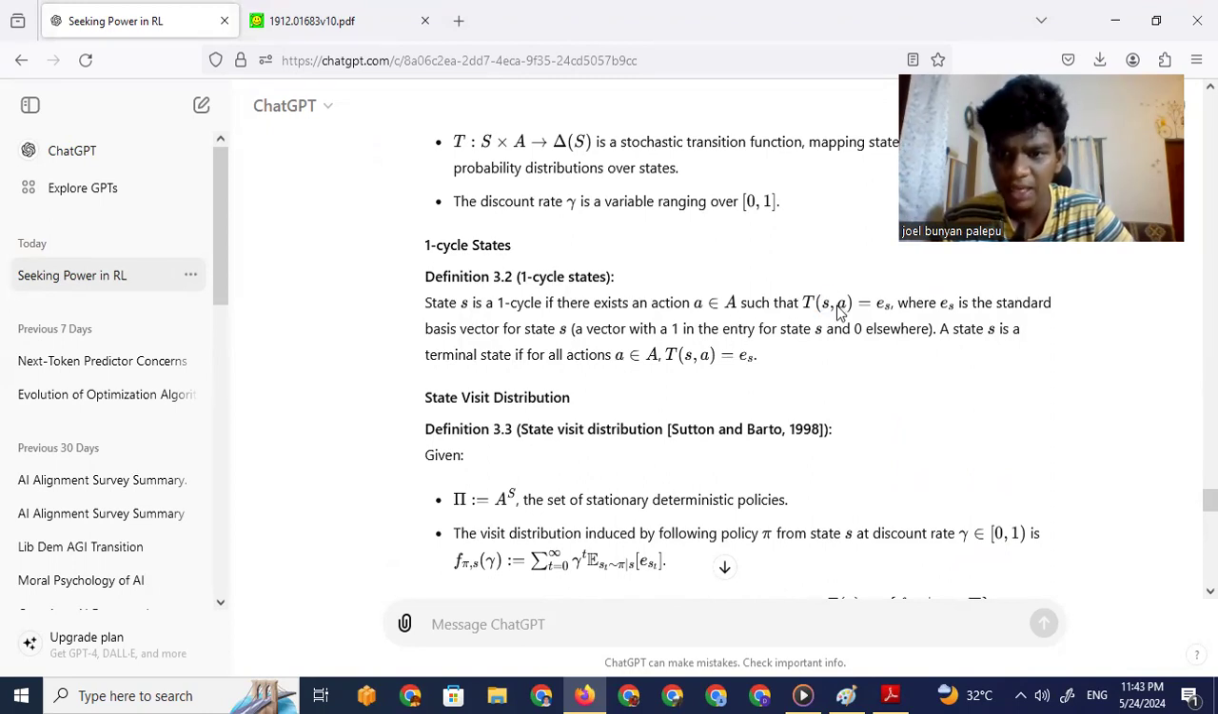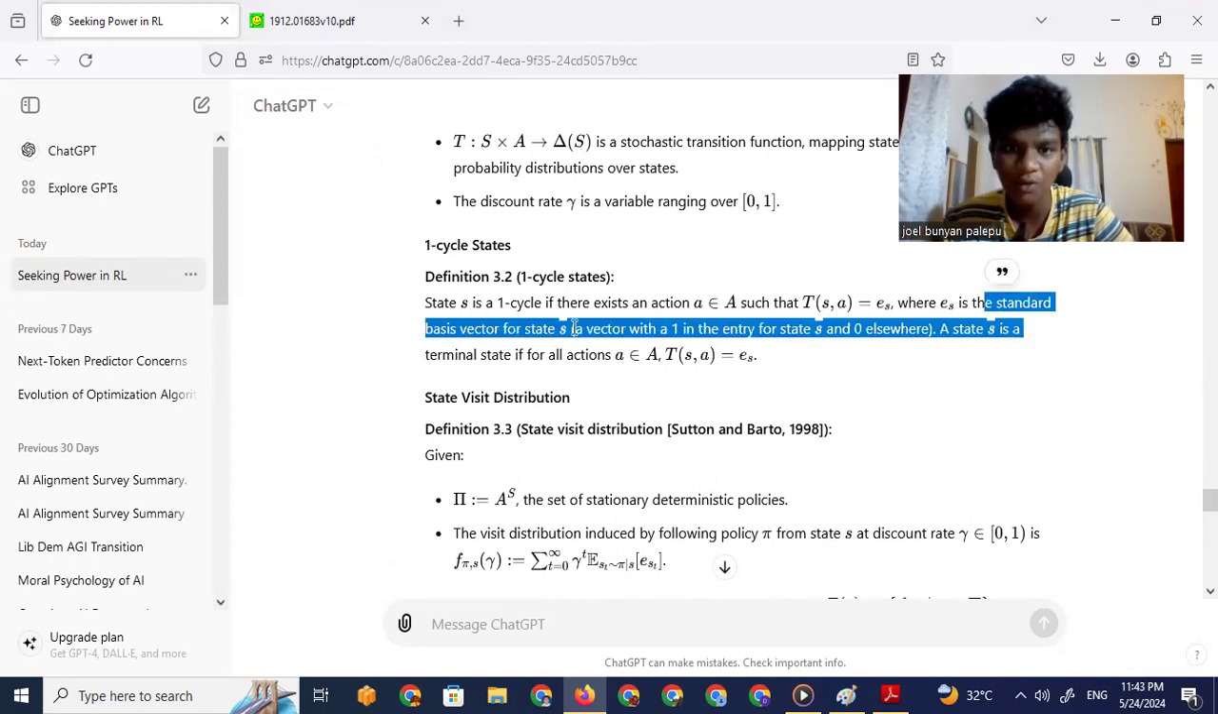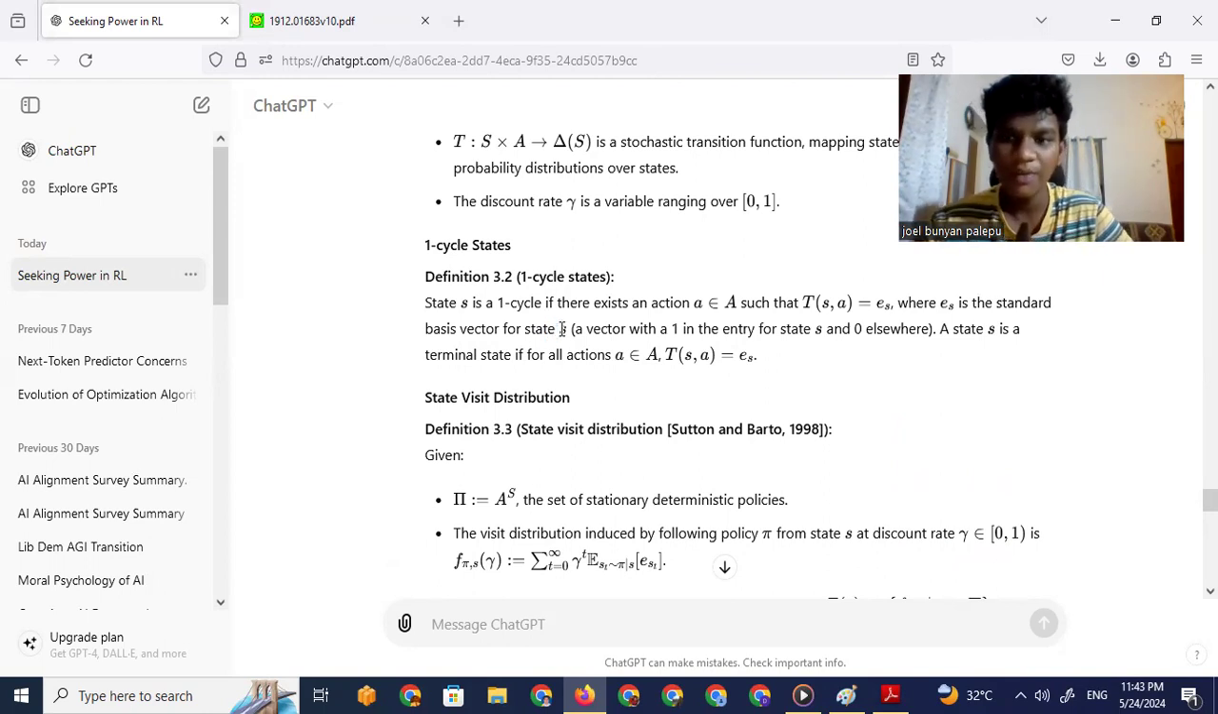T of S, A equals E_s, where E_s is the standard basis vector of state S. So we have a state S which is the terminal state for all actions. So what is this symbol?